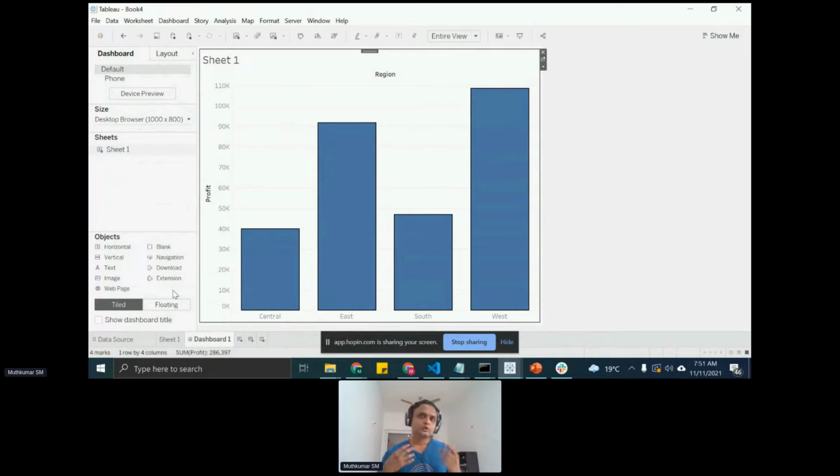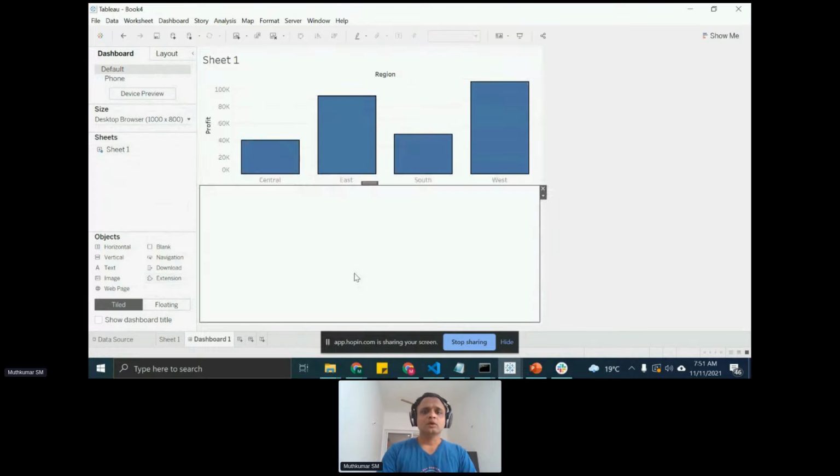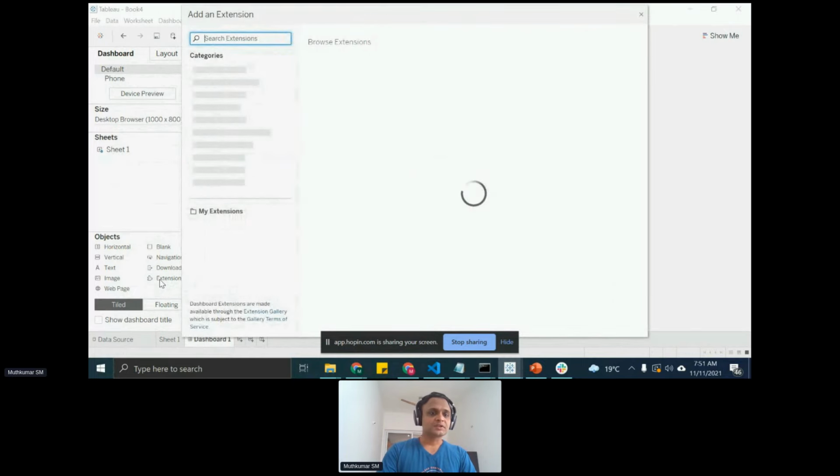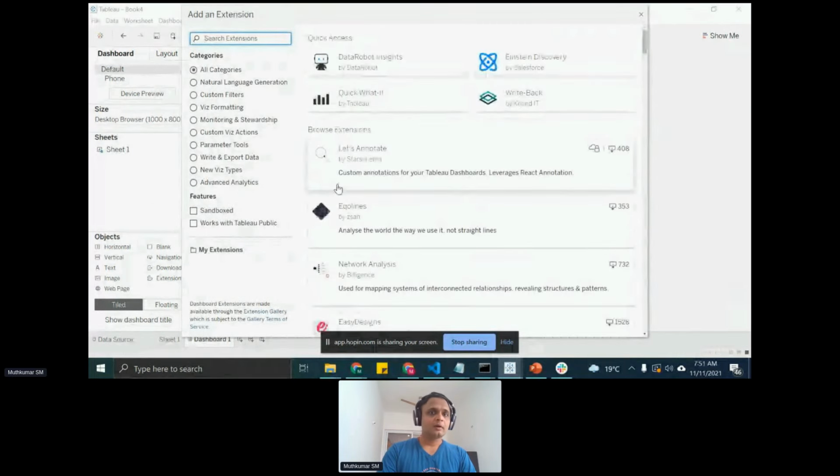There are a lot of tools available. Companies such as Automated Insights have provided their own powerful commentary or annotation frameworks for any visualization. But let's say I want to build something on my own for my customer. Let's just do a quick-fire one, right? I'll go ahead and use an extension framework. This extension gallery gets opened up as an object. So I go to my extensions, and as you see, there are a lot of extensions available over here.